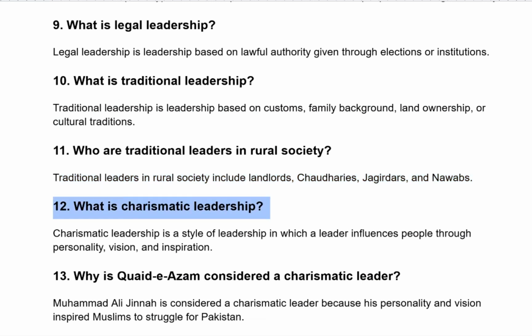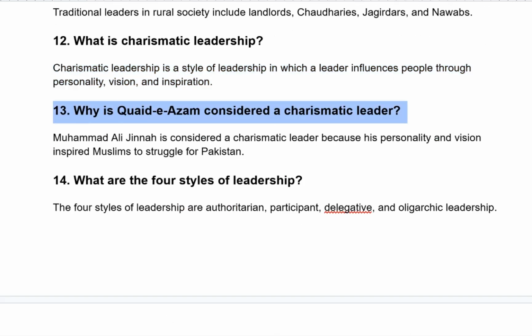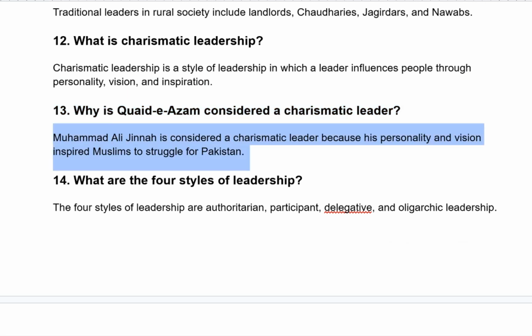What is charismatic leadership? Charismatic leadership is a style of leadership in which a leader influences people through personality, vision, and inspiration. Why is Quaid-e-Azam considered a charismatic leader? Muhammad Ali Jinnah is considered a charismatic leader because his personality and vision inspired Muslims to struggle for Pakistan.